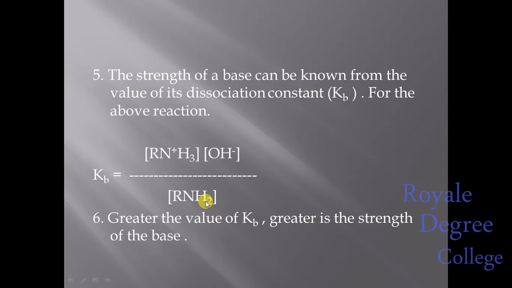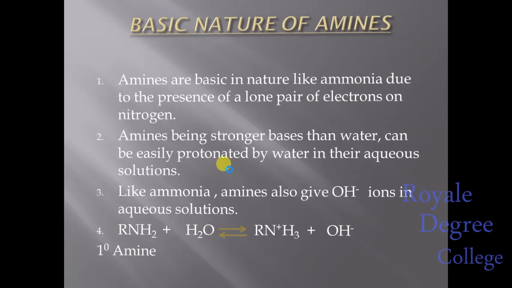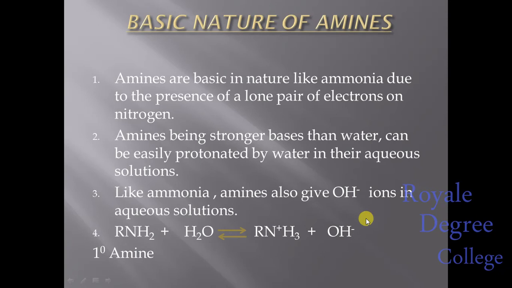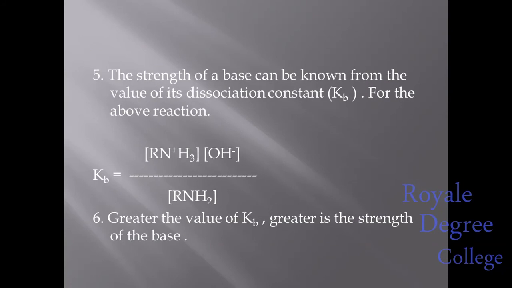By seeing that equation, the molar concentration of the products should be divided by the molar concentration of the reactant. Here we are not considering the water molecule in the reactant. Why? Because it is negligible.